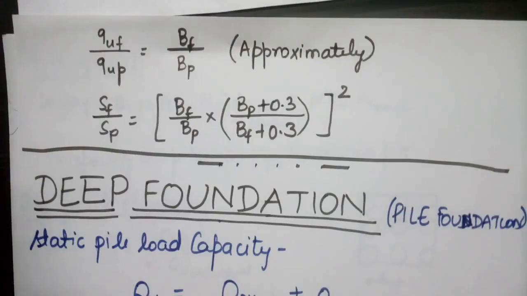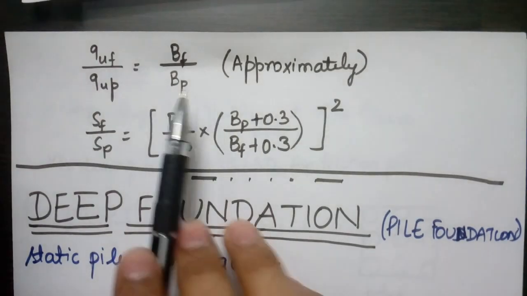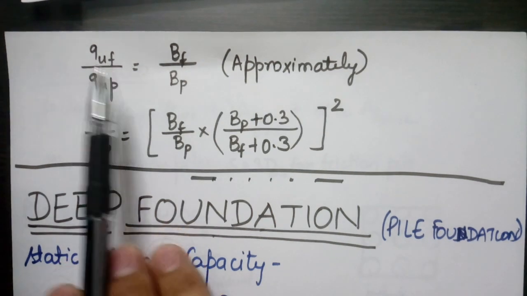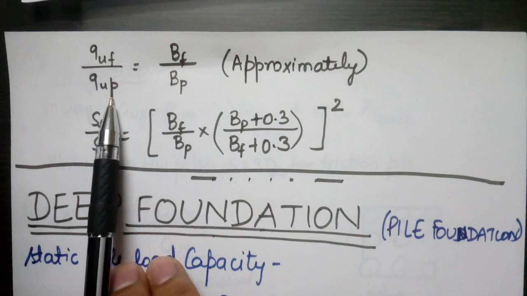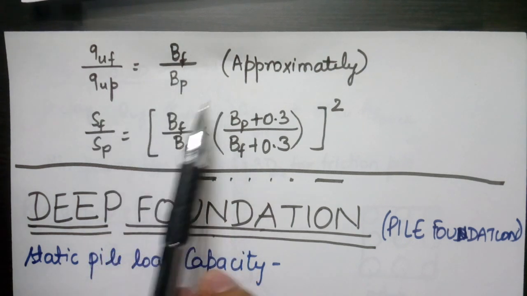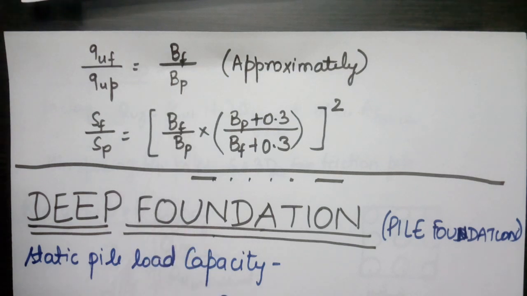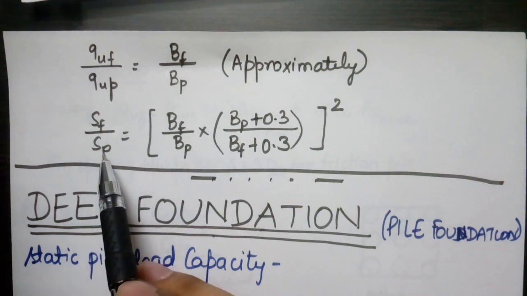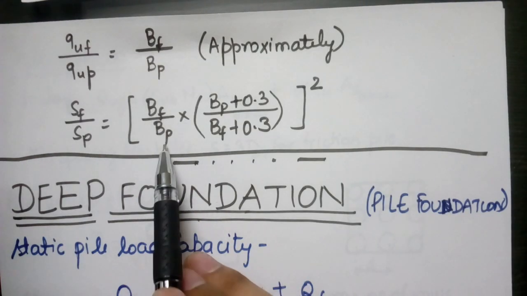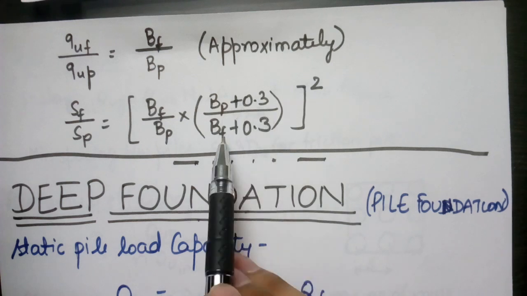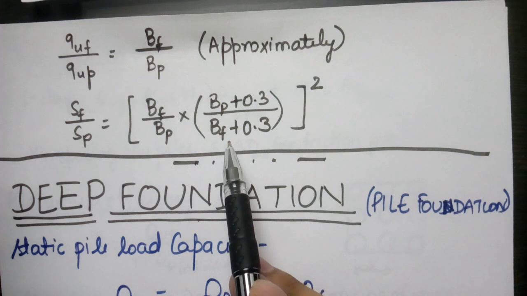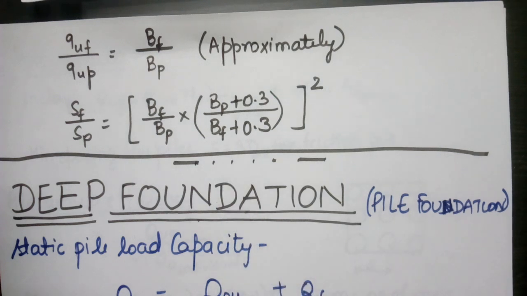Here Qu_F upon Qu_P is approximately equal to B_F upon B_P, where Q_uF is the strength of the foundation and Q_uP is the strength obtained when we use a plate. Now B_F is the width of the foundation and B_P is the width of the plate. Now the ratio of settlement of the foundation to settlement of the plate is equal to B_F upon B_P into (B_P plus 0.3) upon (B_F plus 0.3), the whole squared. Here B_P and B_F are in meters.